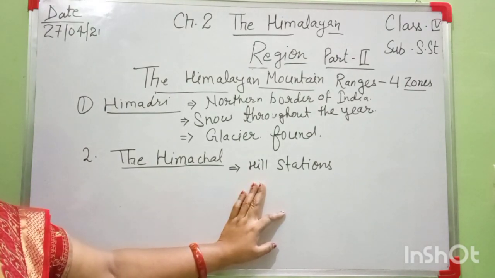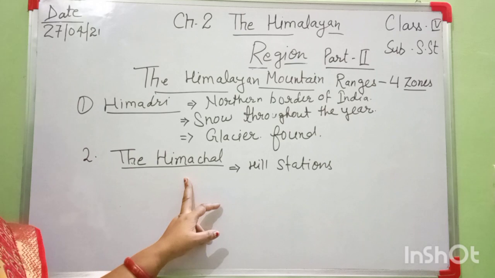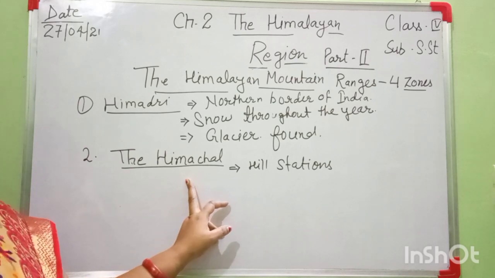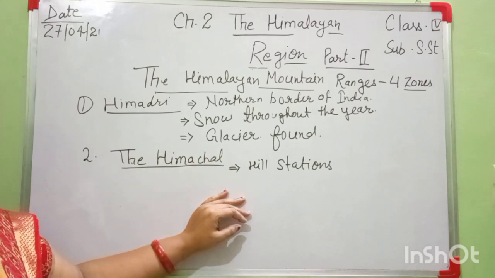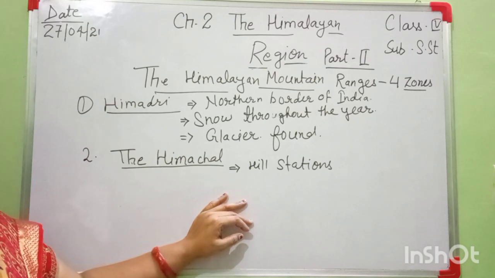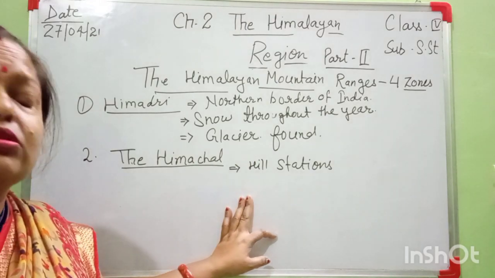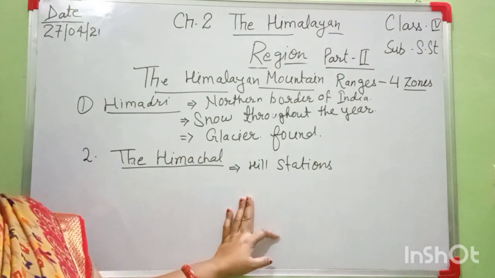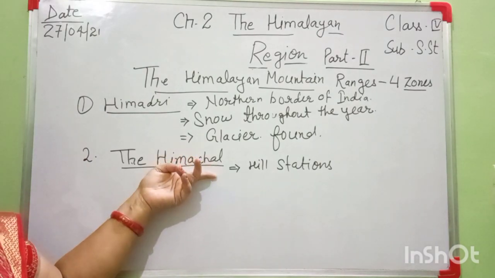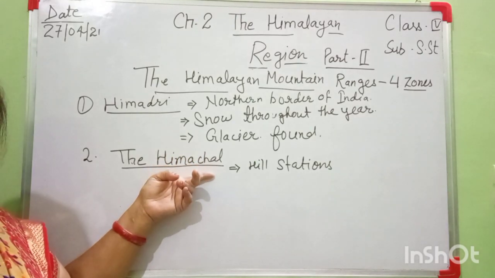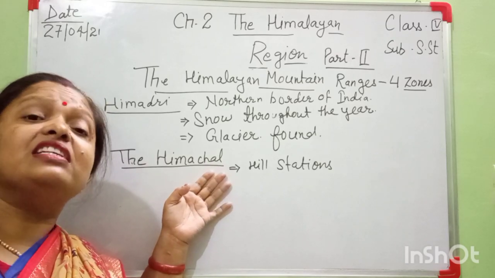These hill stations are found in this Himachal range, and rivers and waterfalls flow down from the mountain slopes of this region, which are covered with forest also. Okay, many fruits like apples, plums, peaches, apricots, and different kinds of nuts are found. Cherries also grow in this region, and in this region there are mountains. Which type of farming is done? It means terrace farming. Terrace farming means like stairs.